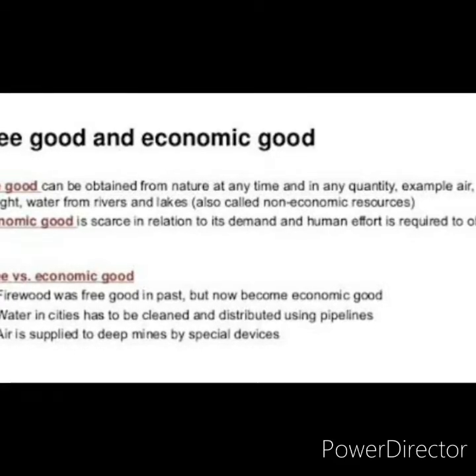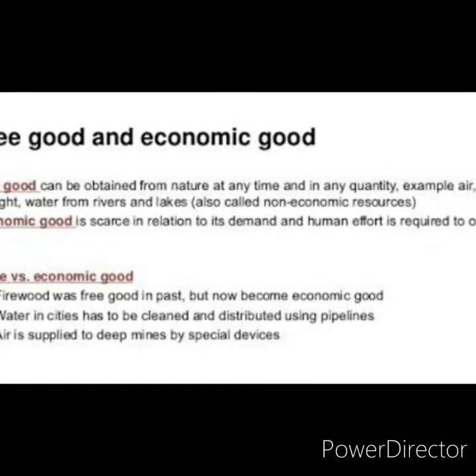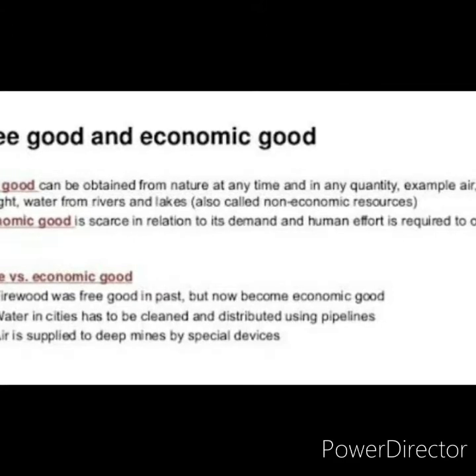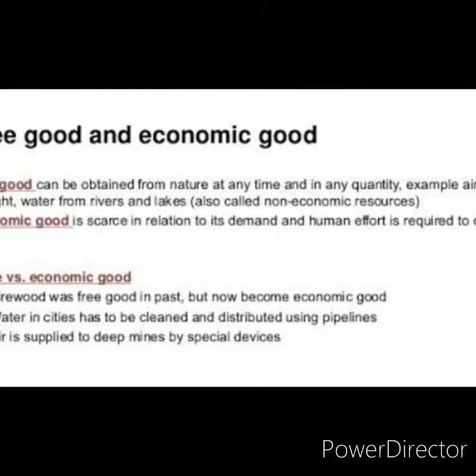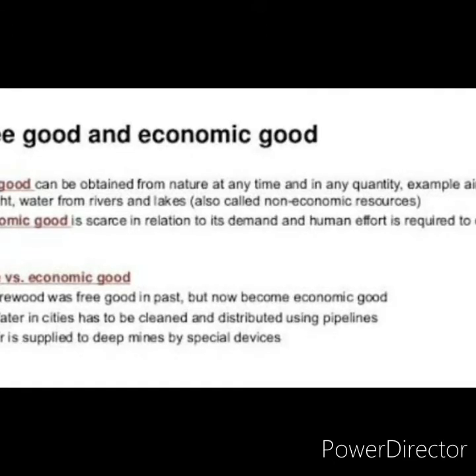Economic goods means things we buy, for which we are paying money. All the goods you are buying from the shop come under economic goods alone.